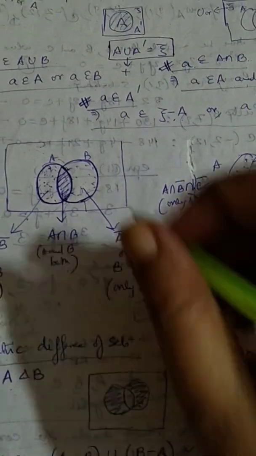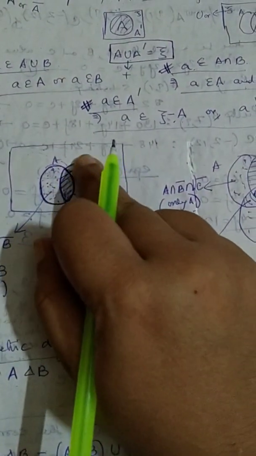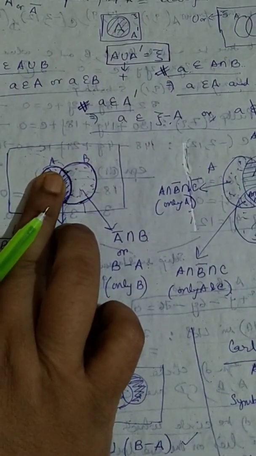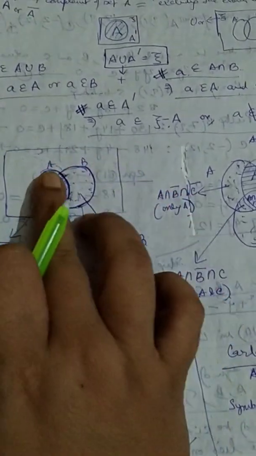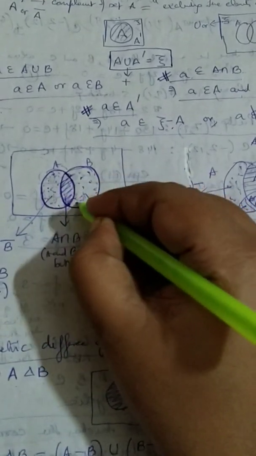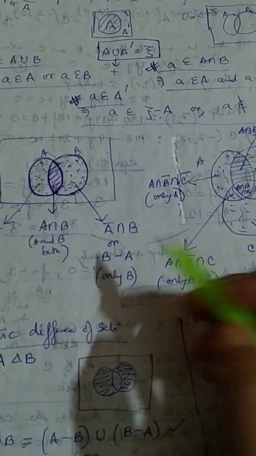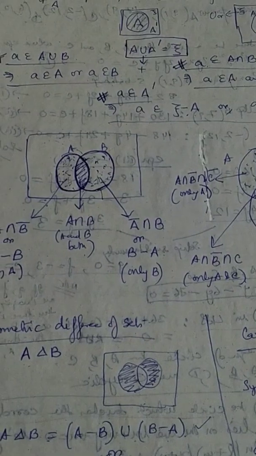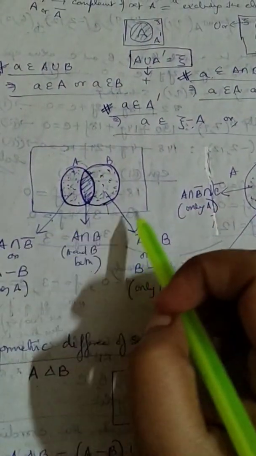It can also be represented as: from the set B, if you keep aside or remove the elements of set A, then it denotes the dotted portion. Therefore, an alternative way of representing it is B minus A. So this representation is important.